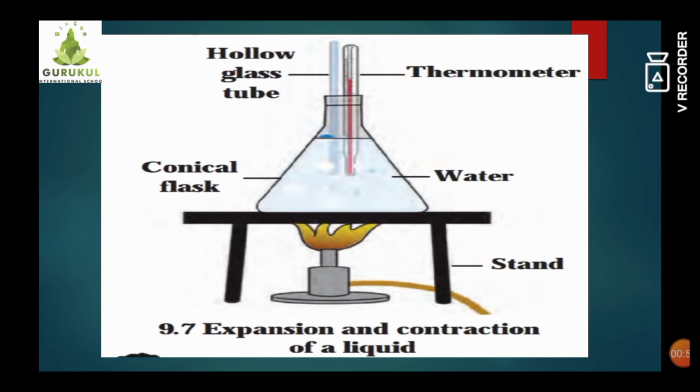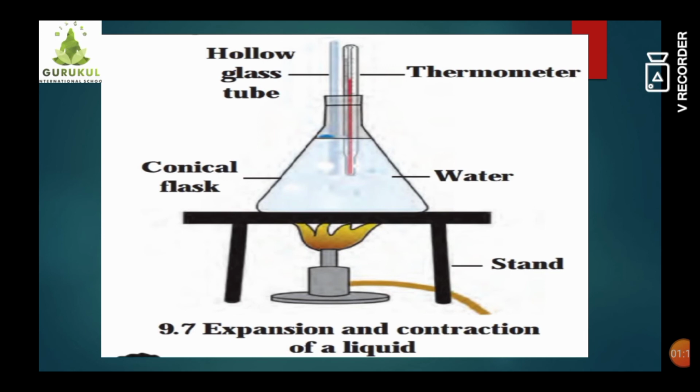You can see how we have made a setup so that the liquid will get the heat. We can use a stand, conical flask and a burner, and we need to set a stopper in such a way that we can insert the glass tube and a thermometer inside.